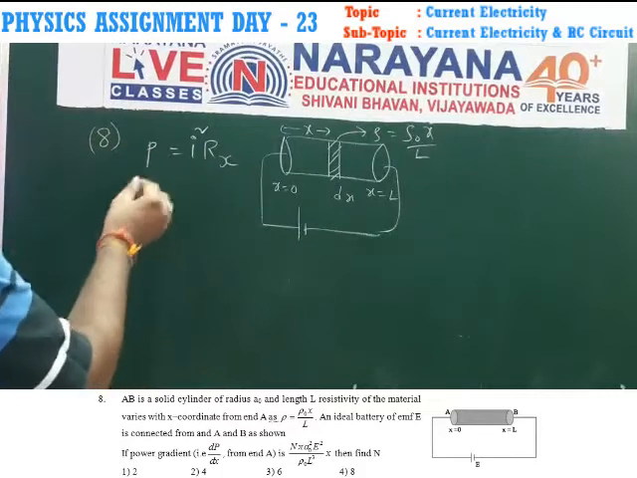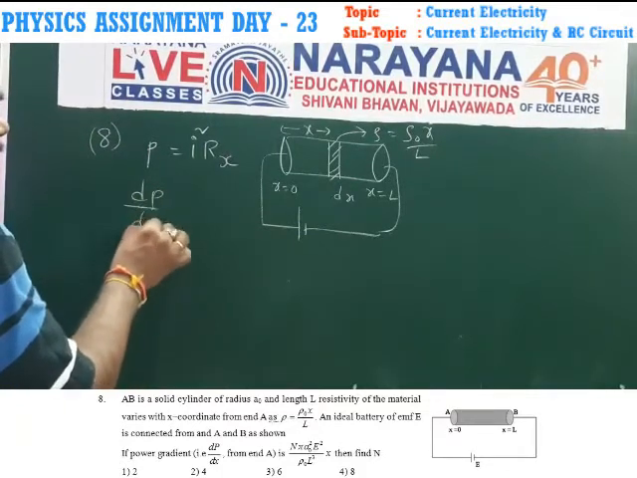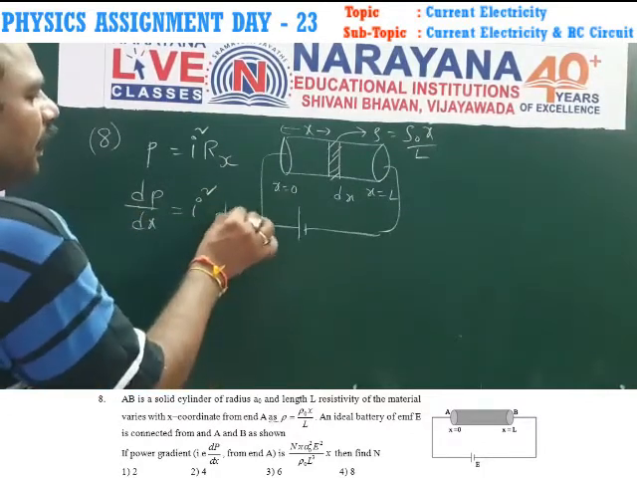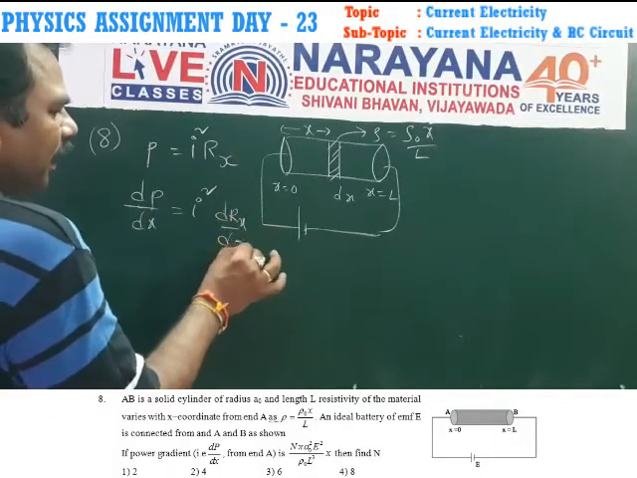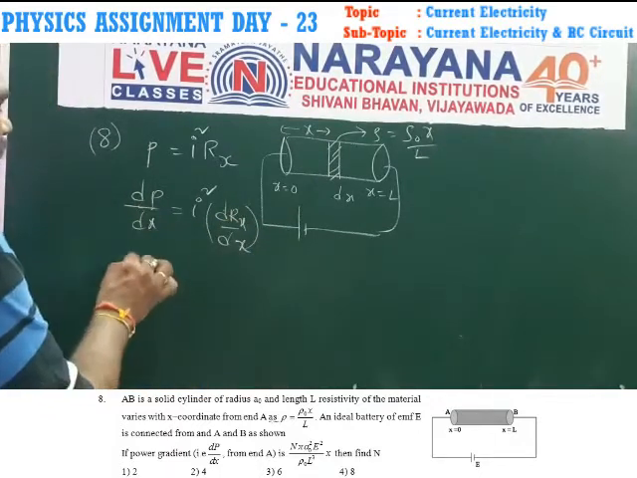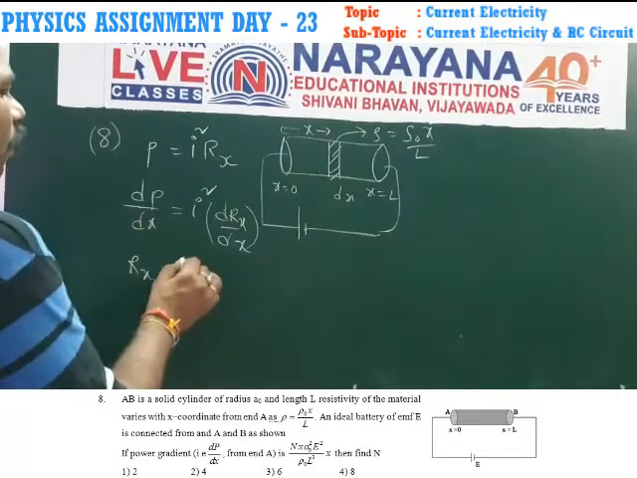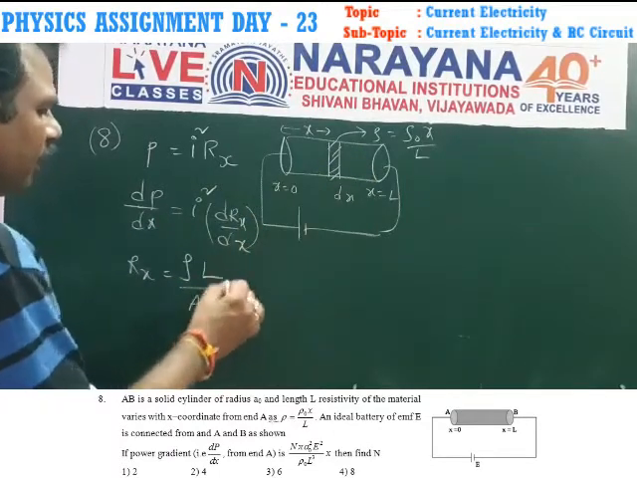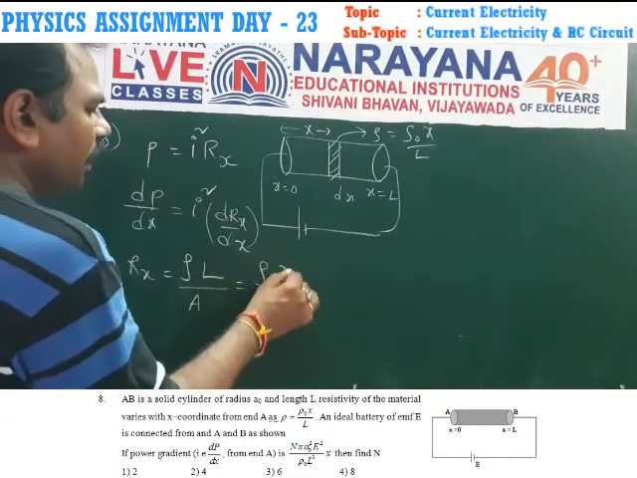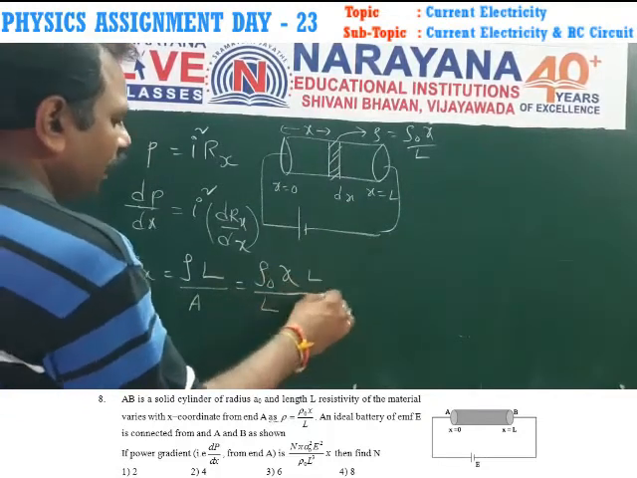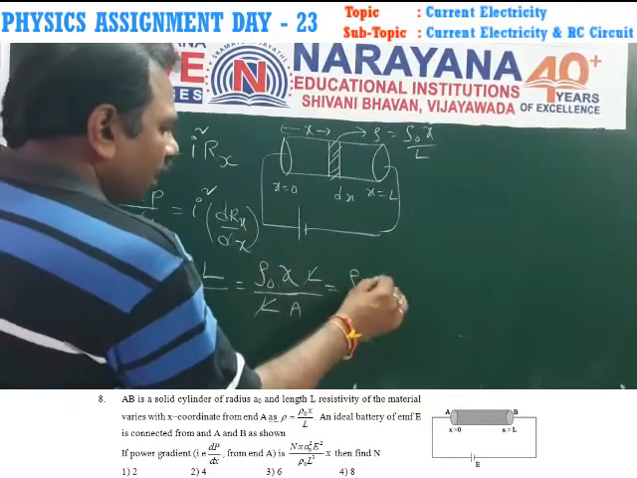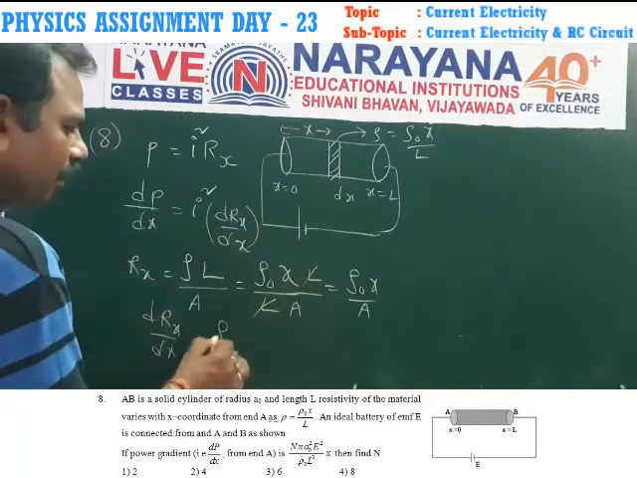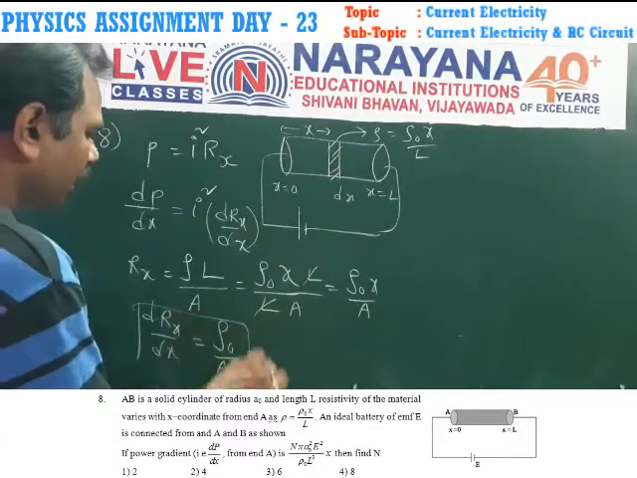So the power gradient, that is dP by dx, is equal to I square into dRx by dx. Rx is equal to rho into L by area, where L is the total length of the conductor. But rho is written as rho naught x by L, into L by A, and L cancels. Therefore, Rx is rho naught x by A. So from this, dRx by dx, on differentiation, we get rho naught by A.